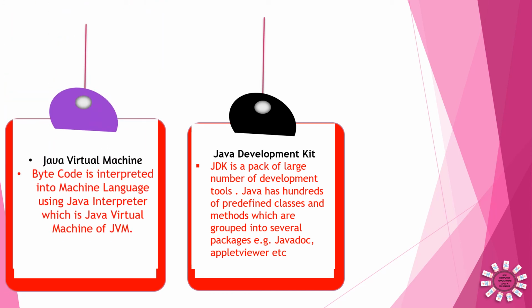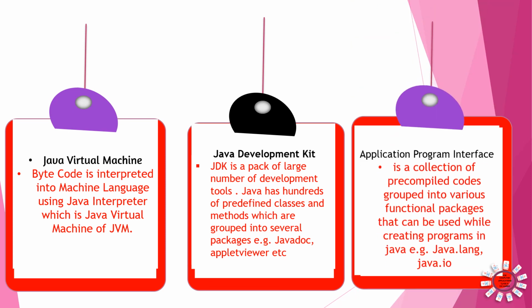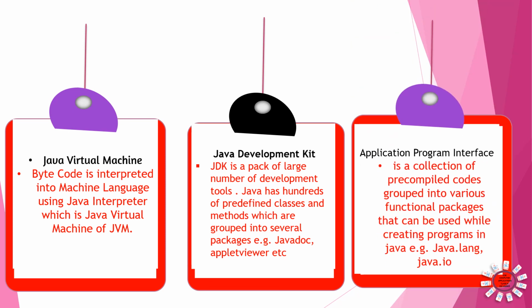And the Java Virtual Machine. We have already discussed this one. Bytecode is created, and after creating the bytecode, the bytecode has to be converted into machine language. This is done by the Java Virtual Machine, or Java interpreter, or JVM. And now the application program interface. It is a collection of pre-compiled code that is already created. We cannot change it. We can just use it as a functional package while creating programs. We will be doing this while writing the programs later.